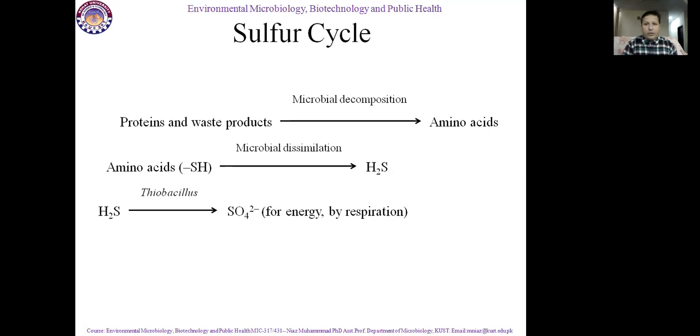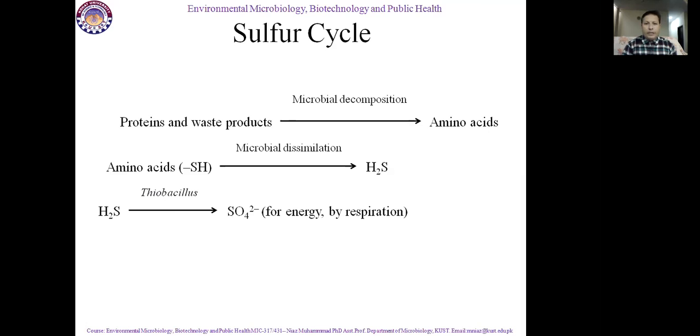So this H2S, which is present inside the soil, mostly under anaerobic conditions, is a most unstable gas. This H2S is converted into SO4 for energy by respiration, and this is done by Thiobacillus and Beggiatoa species.